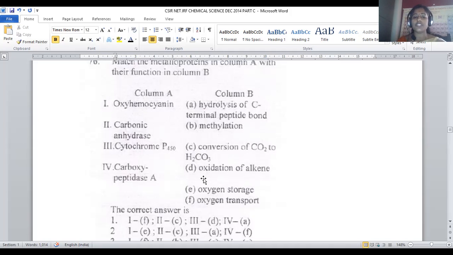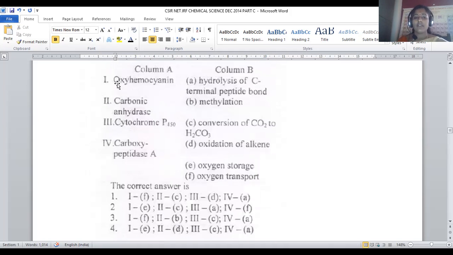Oxyhemocyanin is majorly used for oxygen transportation. It is not storage, right? Here carbonic anhydrase is used for the conversion of carbon dioxide into carbonic acid. One with F is there in option number 1 and option number 3. You may go with either 1 or 3.